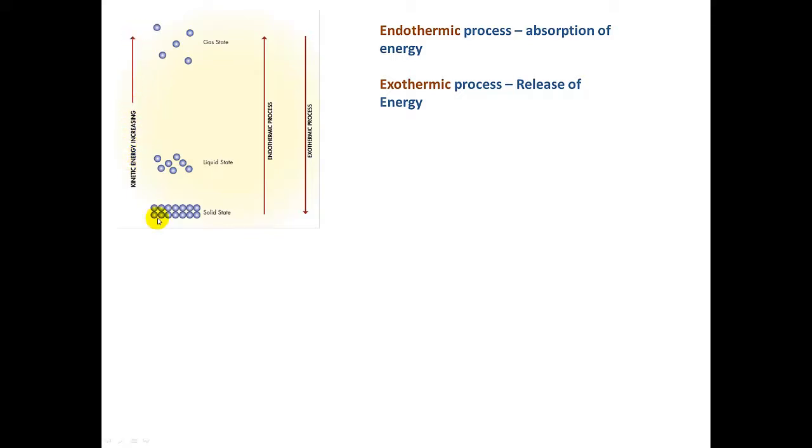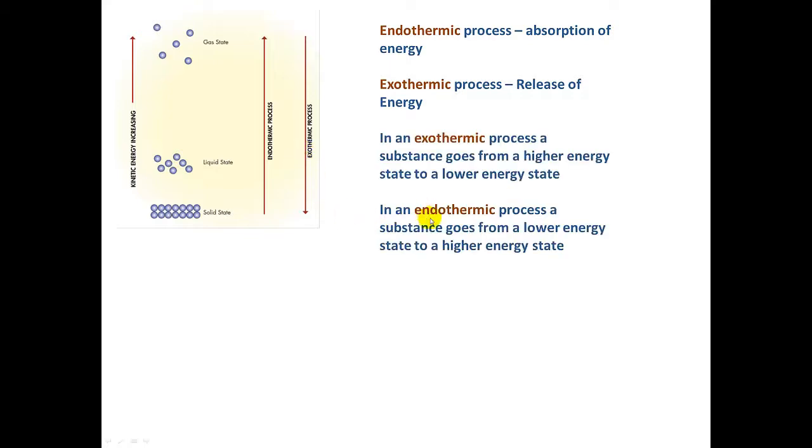When kinetic energy increases, we call this an endothermic process. An endothermic process is the absorption of energy. So when that ice cube melts, it has to absorb heat from the surroundings. That is an endothermic process. So melting, vaporization, and evaporation are endothermic processes. In an endothermic process, you can think of the substance going from a lower energy state to a higher energy state.